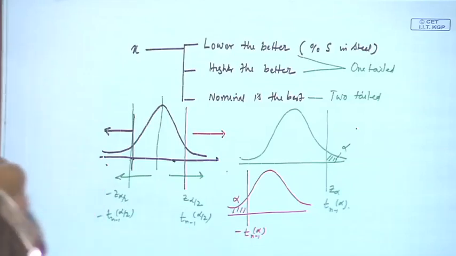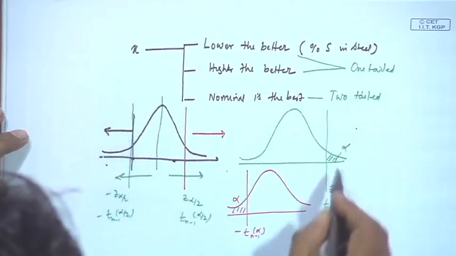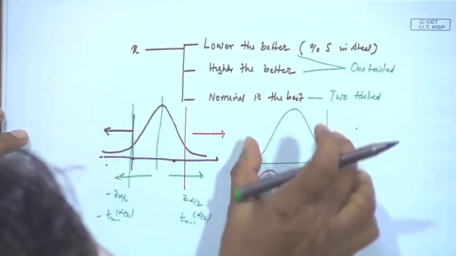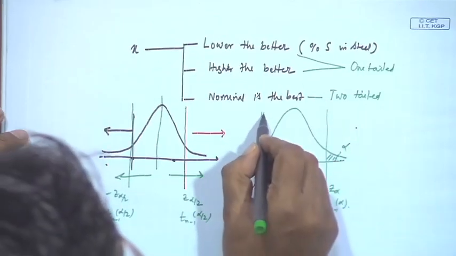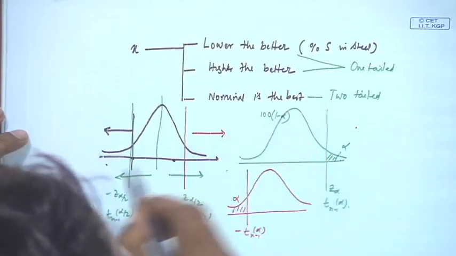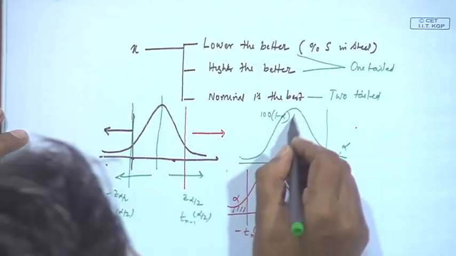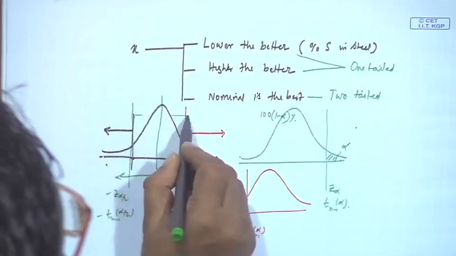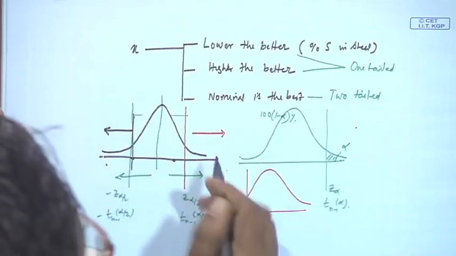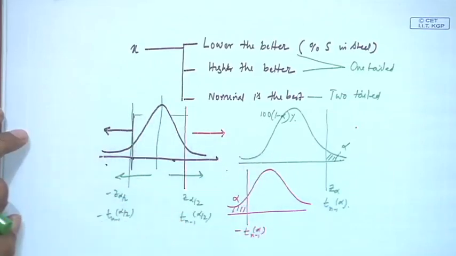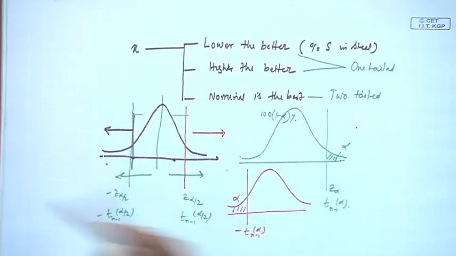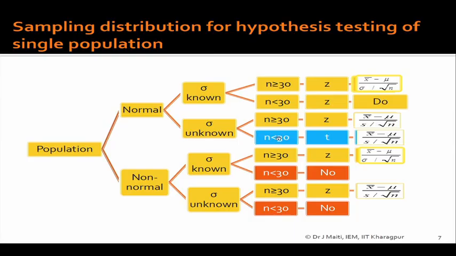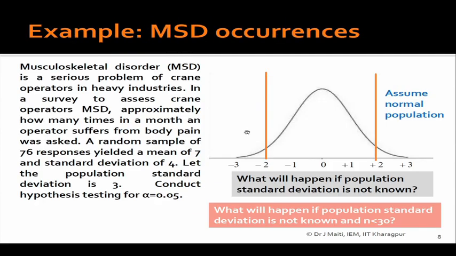Now, there is a relationship between this hypothesis and the confidence interval. If this is alpha, then this side is 100 into 1 minus alpha percent, and similarly here this is 100 into 1 minus alpha, the interval, that is why you are making alpha by 2. Okay. So, this is our hypothesis testing for single population mean.